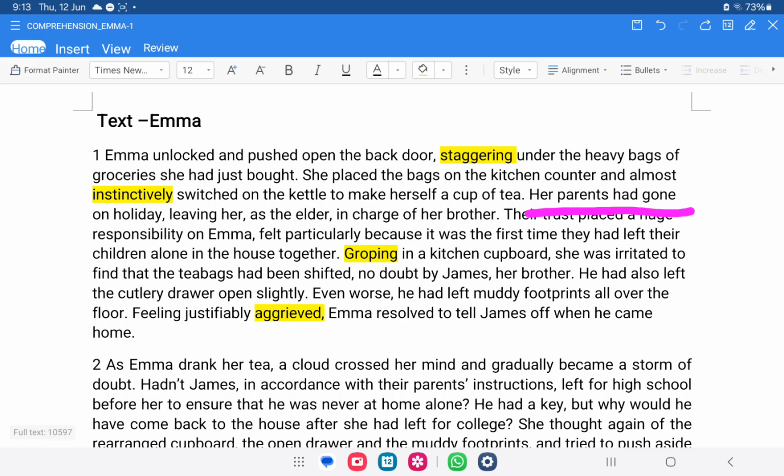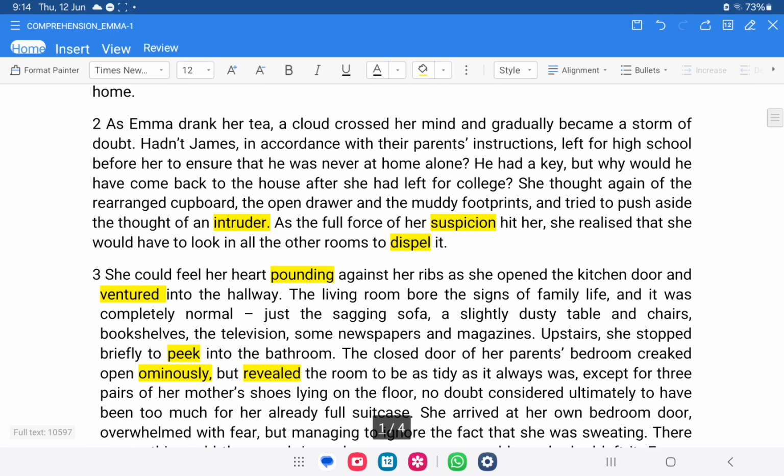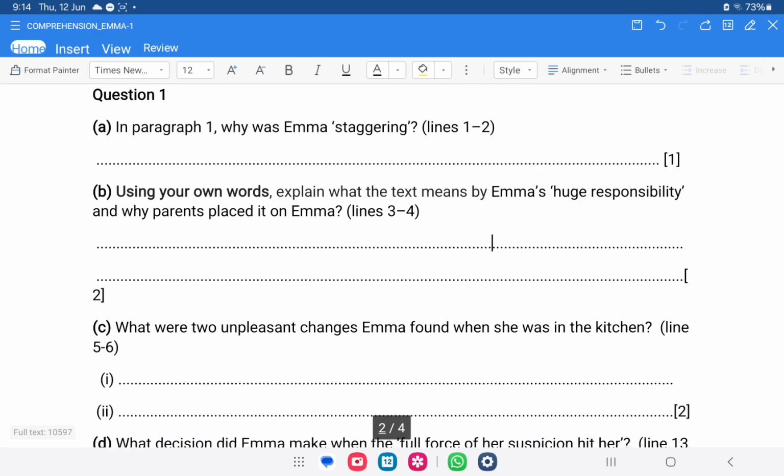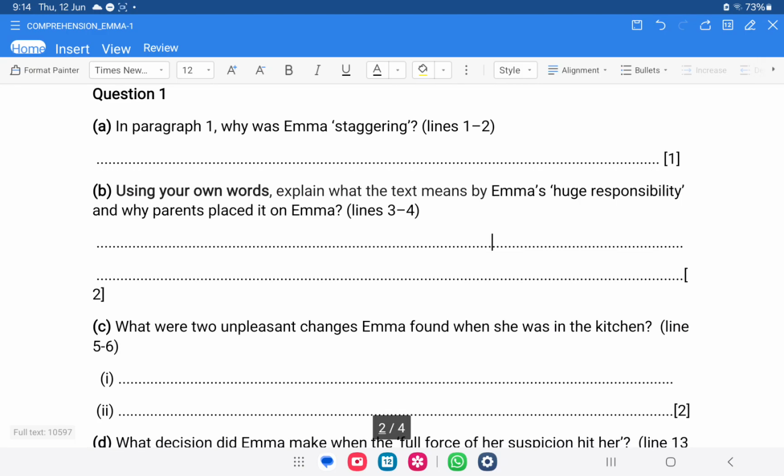Her parents had gone on holiday, leaving her as the elder in charge of her brother. So, what is she saying? It's because she is the elder, so she was left in charge of her brother. Their trust placed a huge responsibility on Emma. So you have to explain huge responsibility, and then you have to explain why parents placed it on her, and you have to write this in your own words.